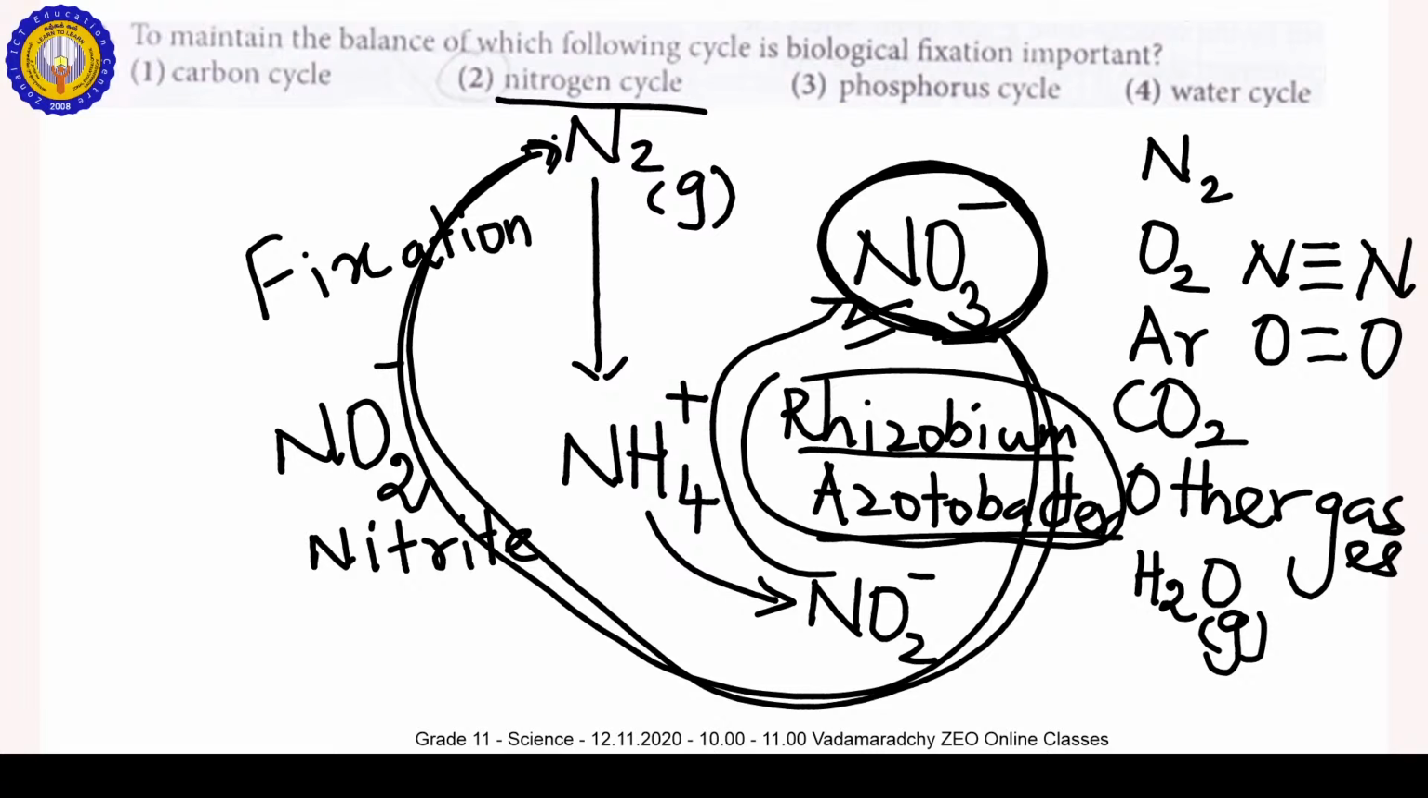Rhizobium and Acetobacter convert nitrogen gas, N2 in the atmosphere, into NH4 plus. This is the nitrogen fixation by 2 bacteria. So that's why biological nitrogen fixation is important to maintain the balance of the nitrogen cycle. In the next class we can continue.